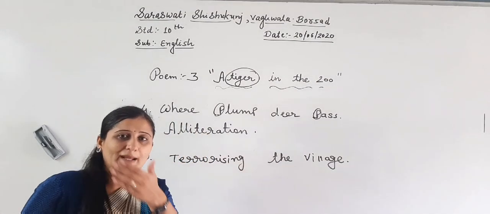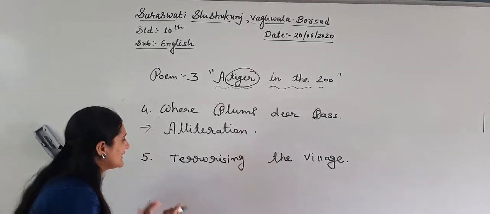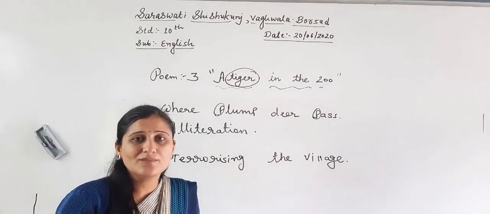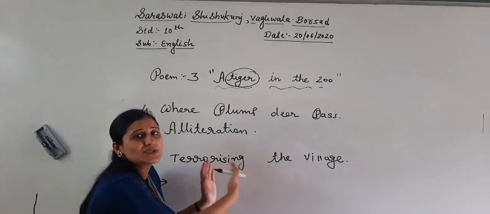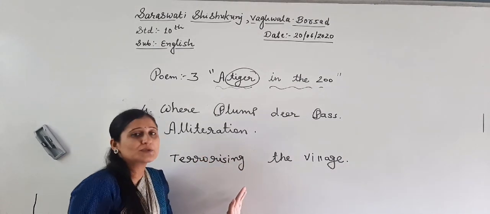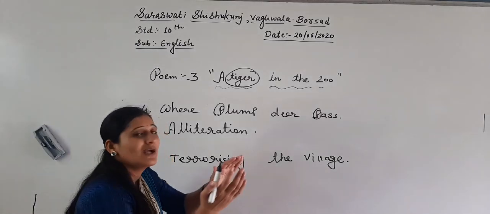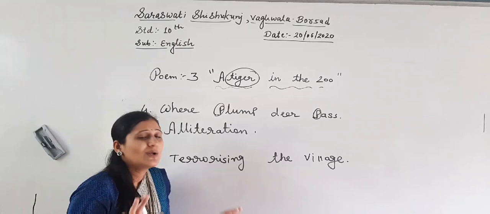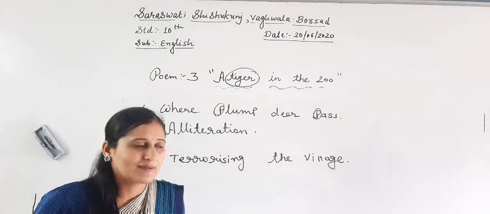When I complete all the poems, we will have revision and I will call you on the stage to recognize which figure of speech. You need to explain the definition and why the definition is related to that particular line, right? No problem. Slowly and gradually you will learn, right?